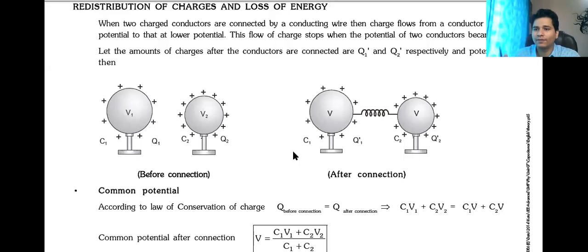So we have derived what? We have derived equal voltage also, right? The common potential was C1 V1 plus C2 V2 by C1 plus C2. I hope all of you remember. This should be written in every one of your notebooks.